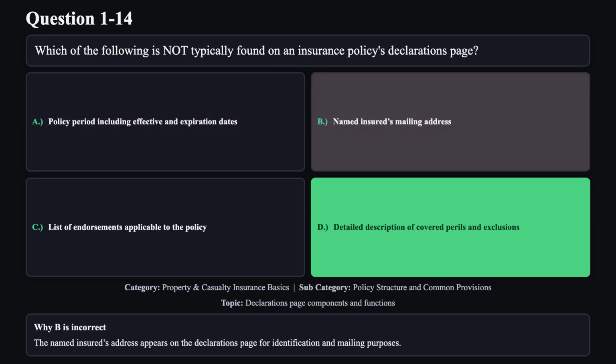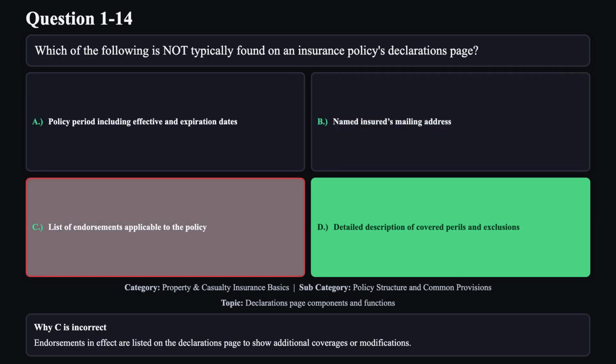Reason B is not correct. The named insured's address appears on the declarations page for identification and mailing purposes. Reason C is not correct. Endorsements in effect are listed on the declarations page to show additional coverages or modifications.